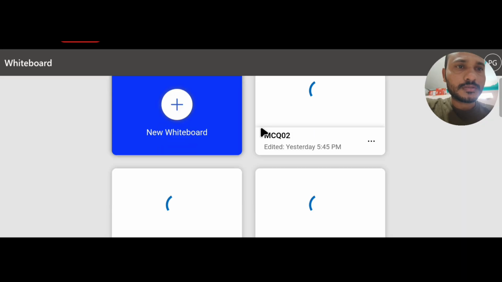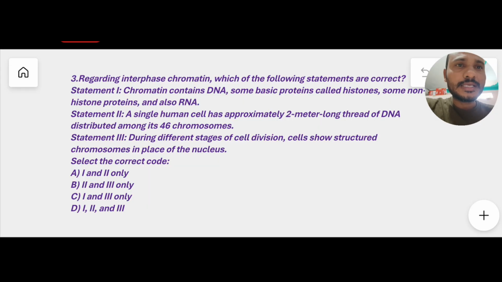One more MCQ regarding interphase chromatin. Just now we discussed interphase chromatin. Generally chromatin is visualized or appears only during interphase. So which of the following statements are correct? Read these three statements 1, 2, 3 and select the correct option. So with this we have completed the entire concept of the nucleus, along with three MCQs. They are highly important NCERT-based, multi-statement MCQs, and that's it.